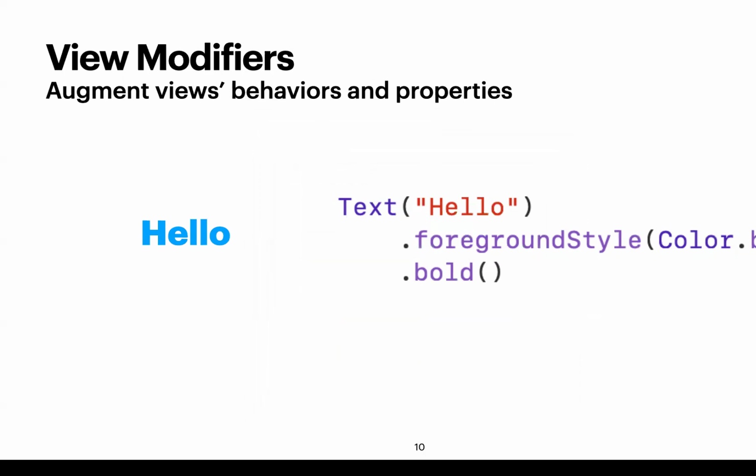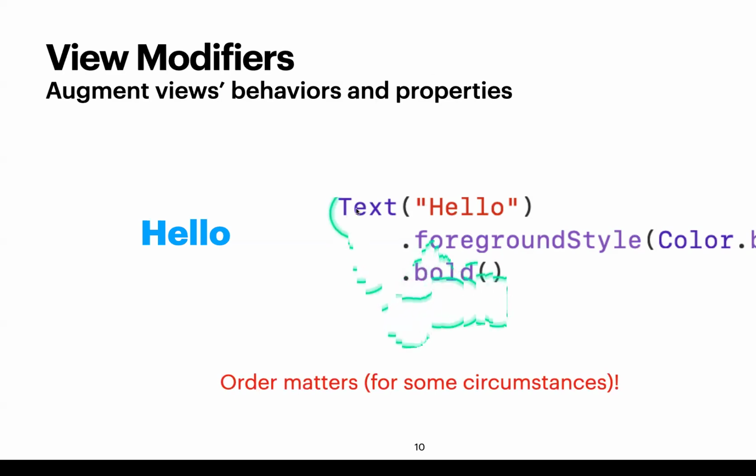And we talked about how we can use view modifiers to augment a view's properties. For example, we can add foregroundStyle to change the text foreground color, and we can use the bold view modifier to bold the text. And order matters, because the last view modifier that you have down here applies upon everything that you have above. Each view modifier essentially creates a new view entirely. So it's very important, especially when you have background colors and paddings, to make sure that the view modifiers themselves affect what you want previously.